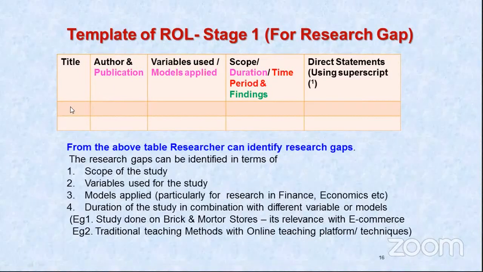So you have to write title, author and publication, variables used, all variables. You apply a few, but you have mentioned all the variables.